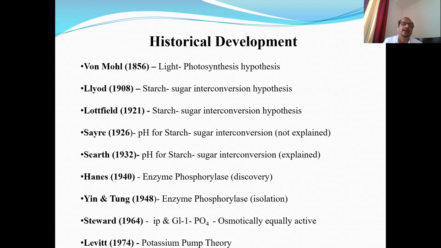Scientist von Moll in 1856 observed for the first time that light is responsible for the opening of stomata.